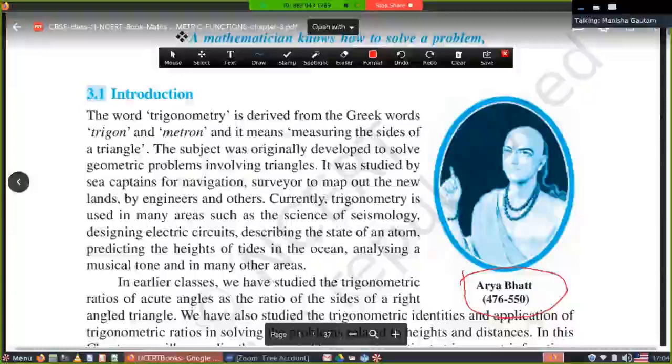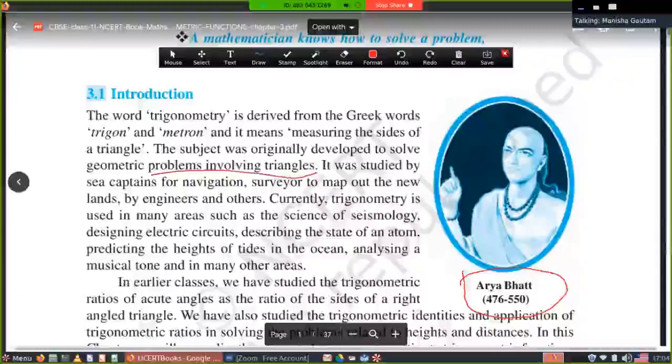The word trigonometry is derived from the Greek words trigon and metron, and it means measuring the sides of a triangle. The subject was originally developed to solve geometric problems involving triangles.